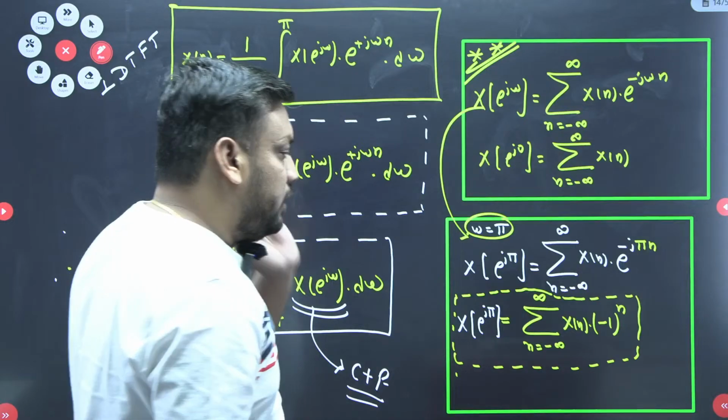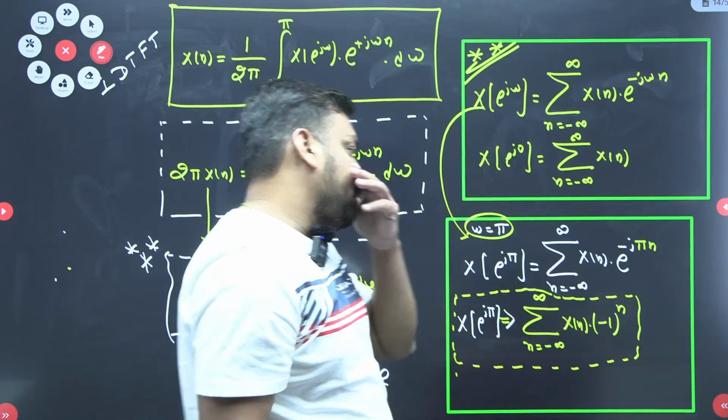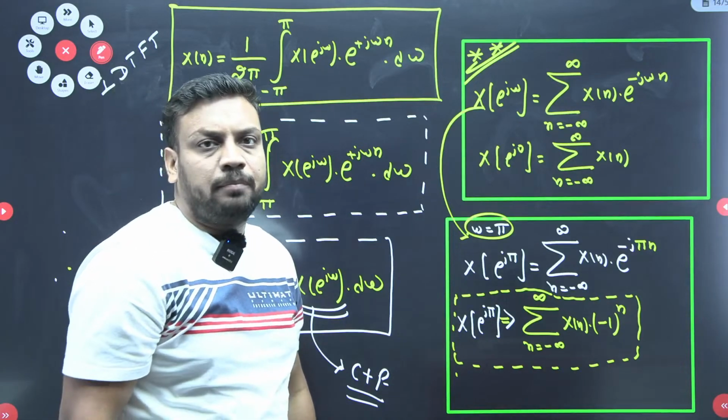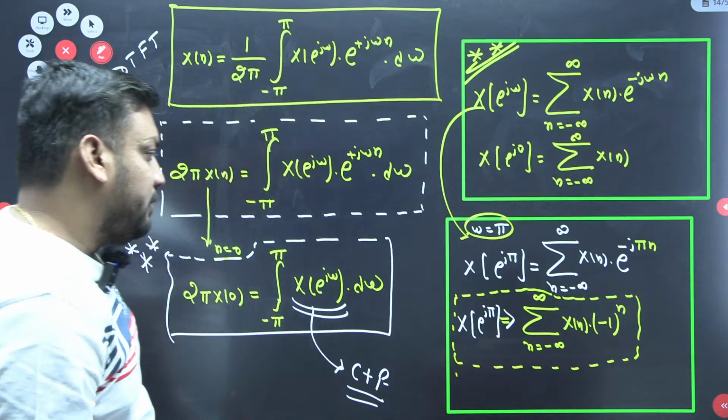e to the power j pi, summation from minus infinity to infinity of x[n] times minus 1 to the power n. Is this clear to you? Shall we go for the next?